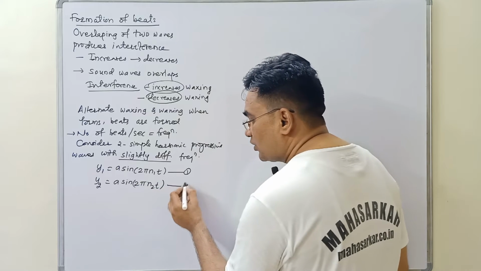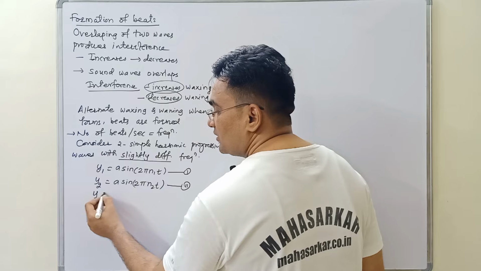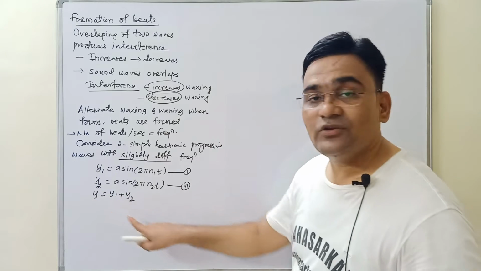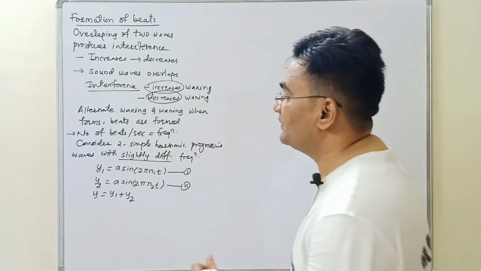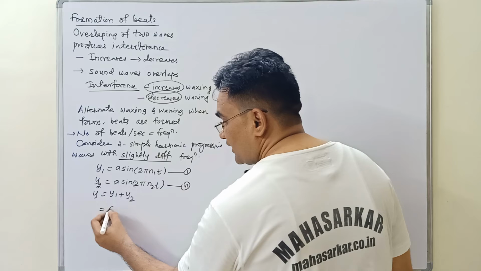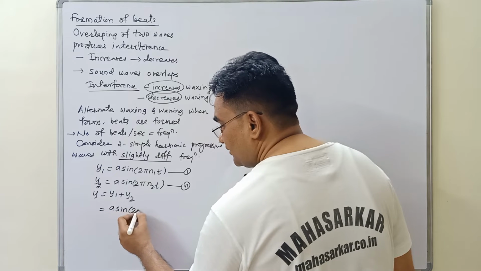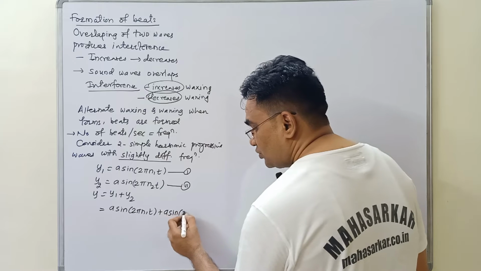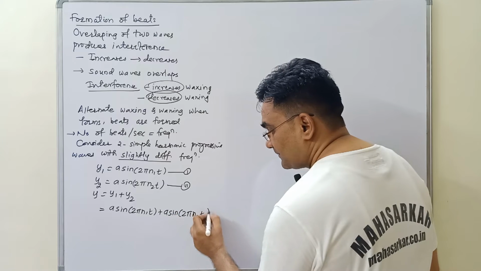According to the principle of superposition, the total displacement is the sum of the individual displacements. We have already learned this in previous lectures. So substituting, we get y equal to a sin 2 pi n1 t plus a sin 2 pi n2 t.